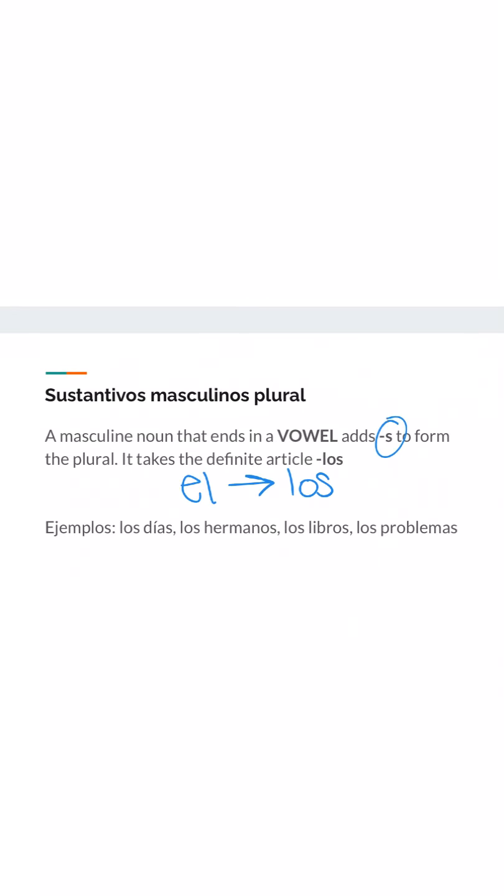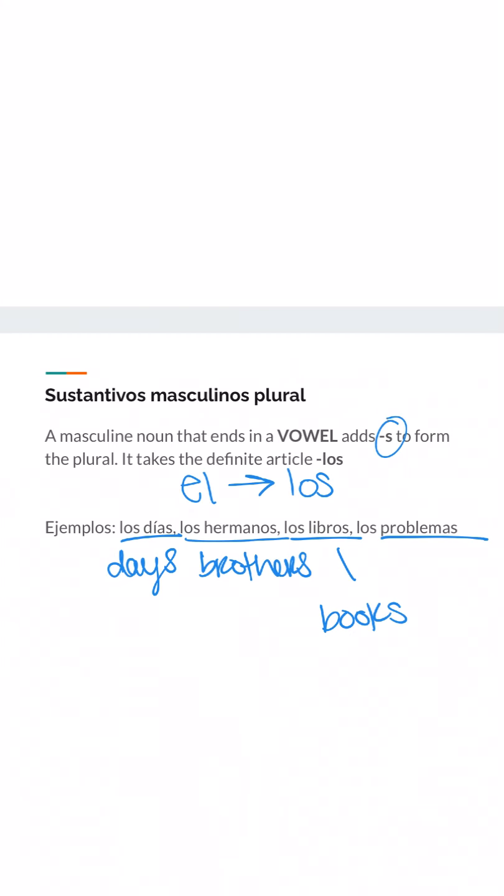We remember that our definite articles have to agree in gender, right? So masculine or feminine, and number. Is it singular or is it plural? So down below we see here a few examples. We have los días, which are the days or days. We have los hermanos, or brothers, los libros, which are books, y los problemas, which are problems, of course.